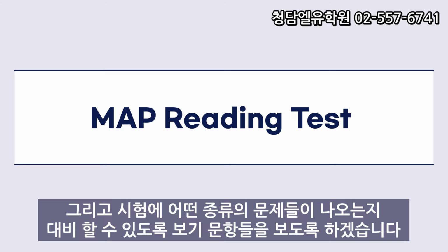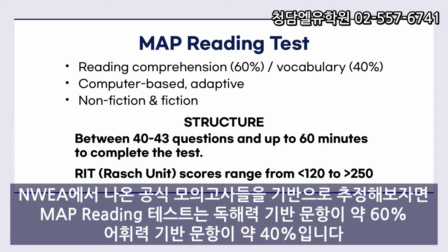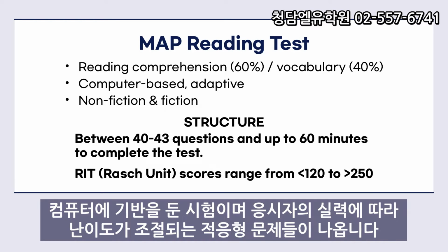on test day. The MAP reading test is a reading test that consists of roughly 60% reading comprehension-based questions and 40% vocabulary-based items if we extrapolate from the official practice tests from the NWEA. It is a computer-based test and questions are adaptive, meaning the difficulty level of the test changes according to the abilities of the test taker.